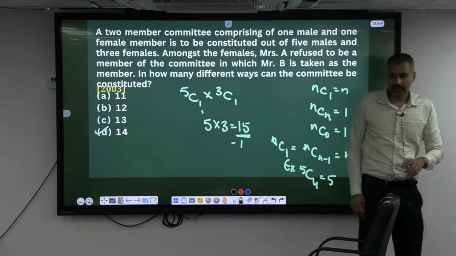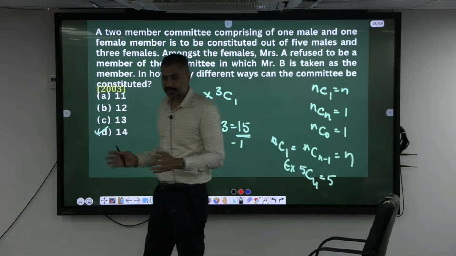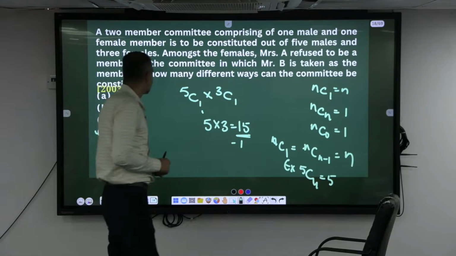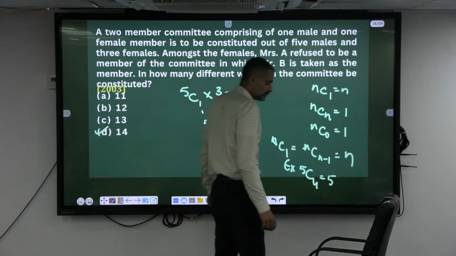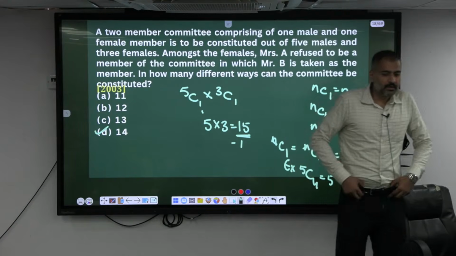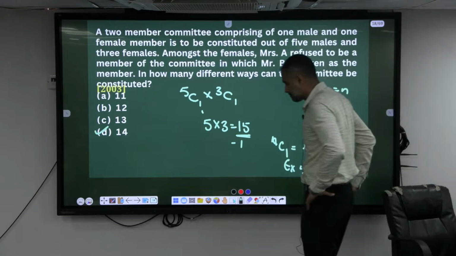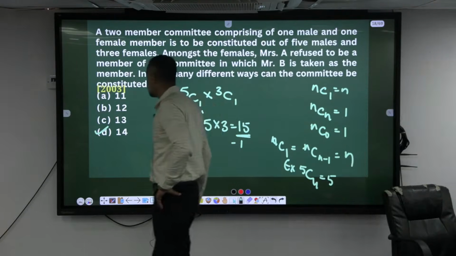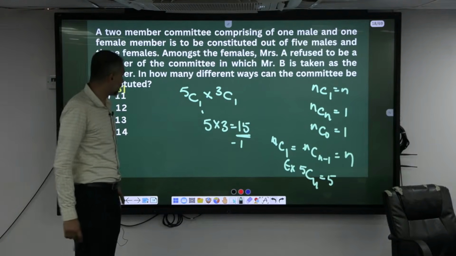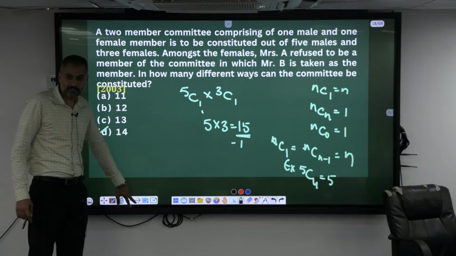You know how to make the committee, how to pick them. Afterwards, exclude. That's how the conditions will be. In CDS or CAPF, you don't find these kinds of questions. Most of the time only in UPSC CSAT we have these questions. So we can do the analysis. Shall we move?